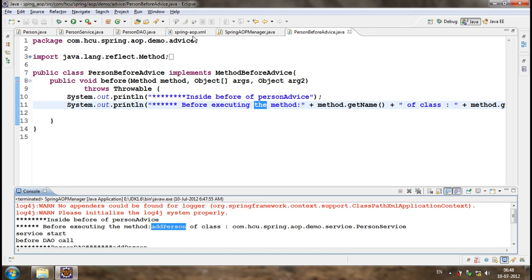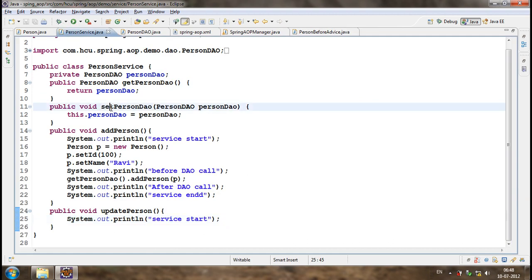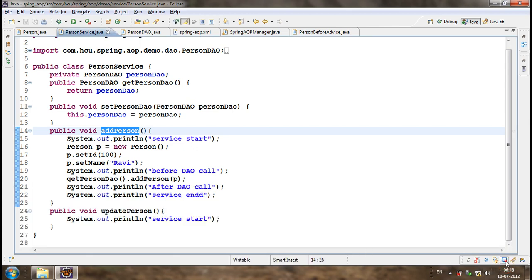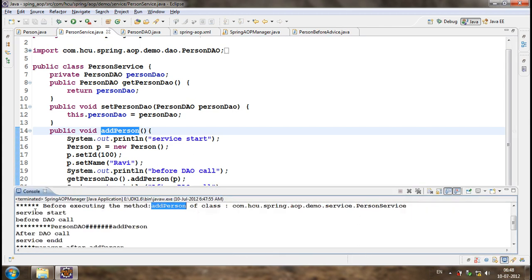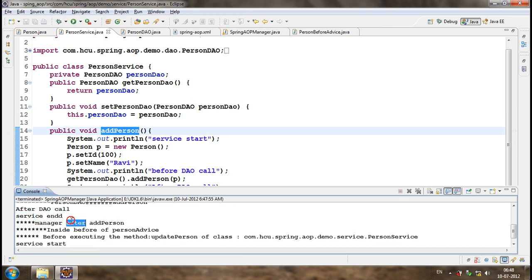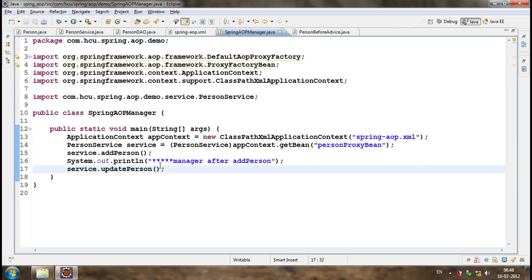So before executing this method add person, it's coming to service class. Again, before DAO call, it's called person DAO, and after person DAO, service is result. Again manager after add person. You see here, it will execute manager after add person.